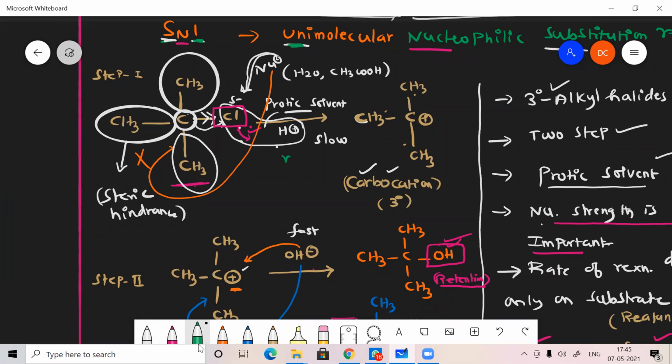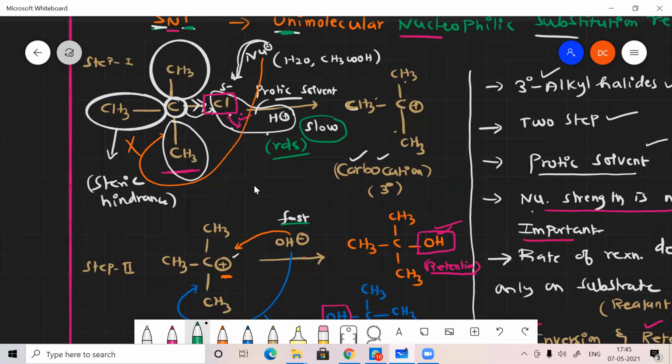So initially we know that RDS means the rate determining step. Whenever a reaction is completing in multiple steps, suppose it has a two-step or three-step reaction, the slow step will determine the rate of reaction, that means how fast the reaction is completing. So it entirely depends on the slow step. The fast step will not be used for determining the rate of reaction. I think you understand.